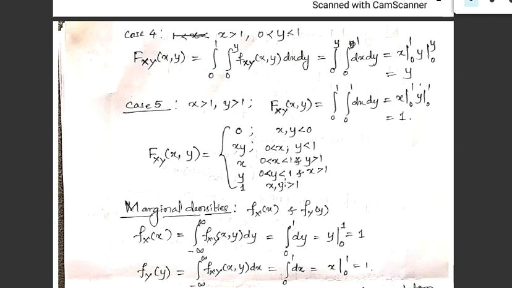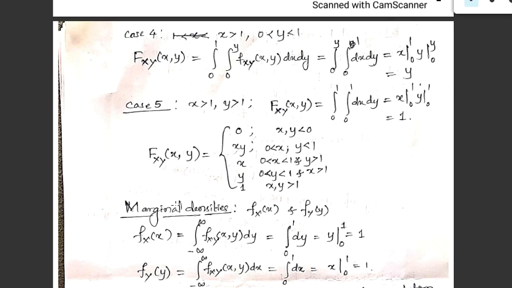In the situation where x and y are both greater than 1, its CDF is 1, and even the PDF has covered all those values. So fxy of x, y is 1, and it covers all those values. We consider 0 to 1 because it covers the higher values.